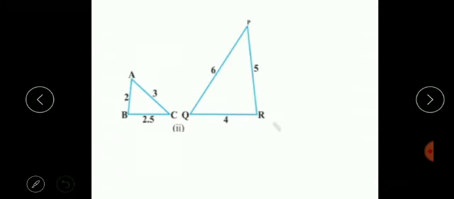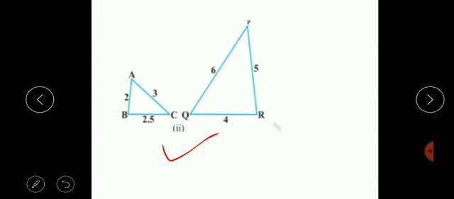Now look at the second figure. Here also triangle ABC and triangle PQR we are having, but how we will select the correspondence of the sides, it's very important. See, here the sides of triangle ABC are given 2 cm, 2.5 cm and 3 cm, and in triangle PQR we are having the sides 6 cm, 4 cm and 5 cm.